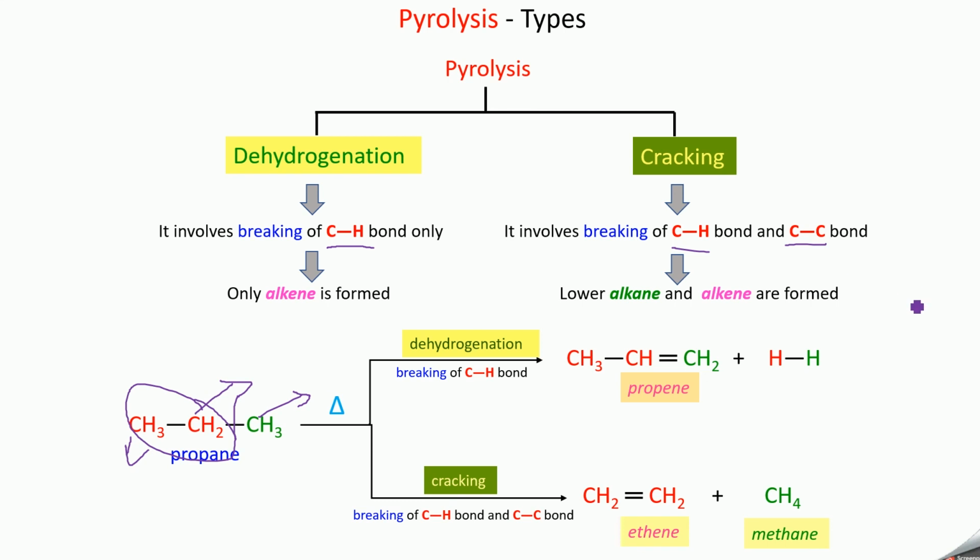So in cracking we are getting a lower alkane and an alkene. The lower alkane is methane. Here we have an alkane with 3 carbons, but we are getting an alkane with 1 carbon. So that is what we call a lower alkane. And then the alkene is ethene. So this is what we call cracking. So in cracking we are getting an alkene and a lower alkane due to the breaking of C-H as well as C-C bond. Now in dehydrogenation we are getting only an alkene because there is a breaking of only the C-H bond alone.